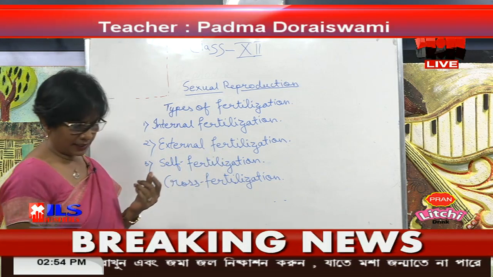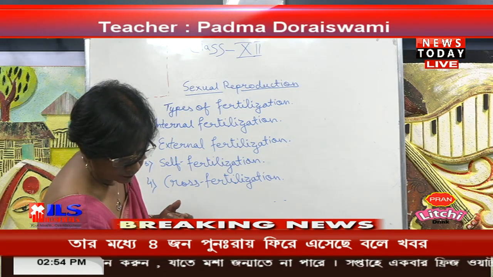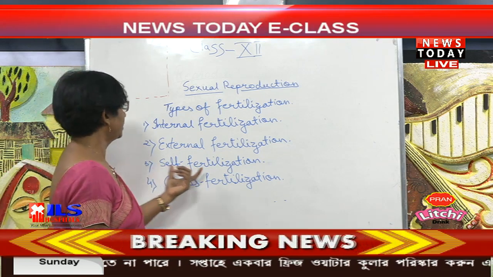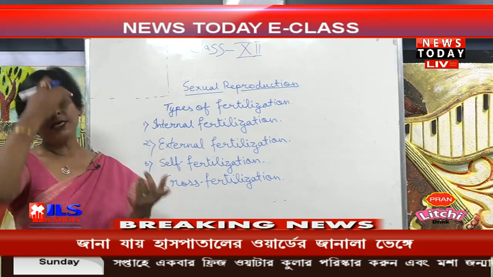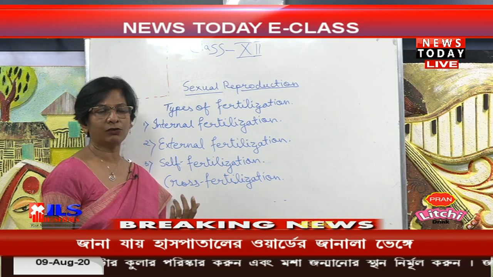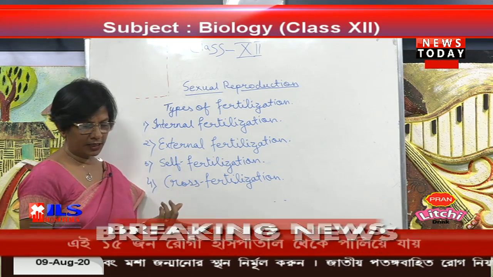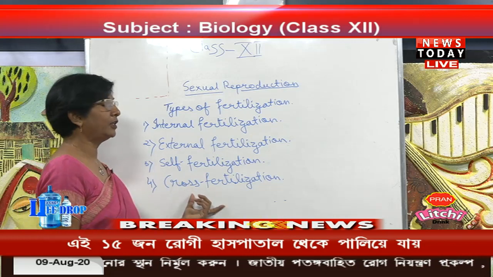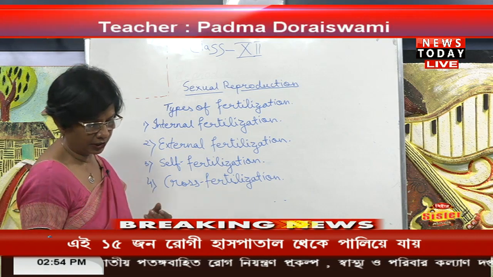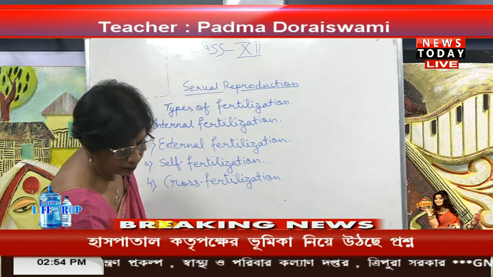Now, self fertilization is that in which the male and female gametes are within the same individual, both the male and the female gametes are in one parent only. That is called self fertilization. And cross fertilization is that the different individuals have the gametes and those gametes fuse with each other, then cross fertilization takes place.